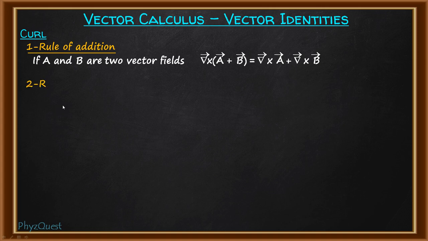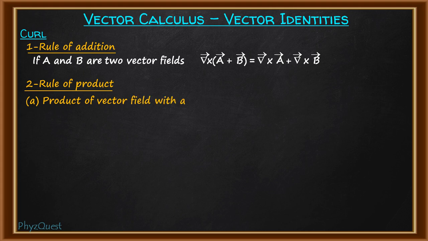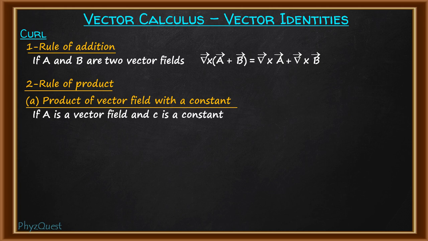Next is the product rule. The first product rule is the product of a vector field with a constant. If we have a vector field A and a constant C, and they are multiplied and the curl operation is taken on the product, that is del cross C into A, this will be equal to, since C is a constant, it can be taken outside of the bracket and the curl operation directly operates on the vector A, that is C into del cross A.